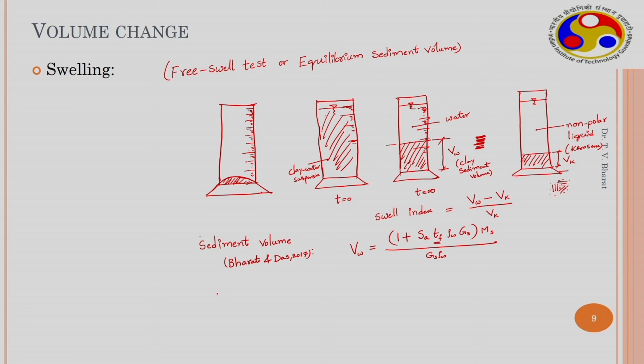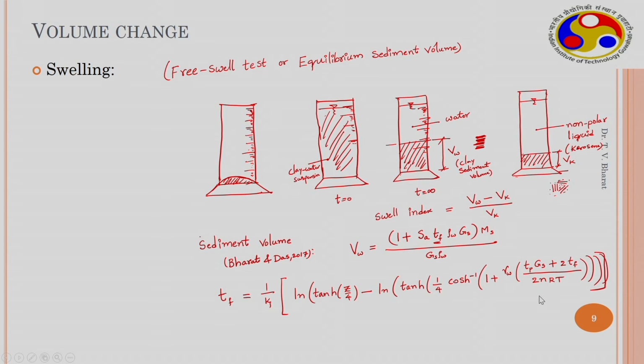Where Tf, the thickness of the film, is equal to 1 by kappa log tanh of z by 4 minus log tanh of 1 by 4 cosh inverse of 1 plus gamma w times Tp, Gs, plus 2 Tf by 2 nRT. So, this is the expression.